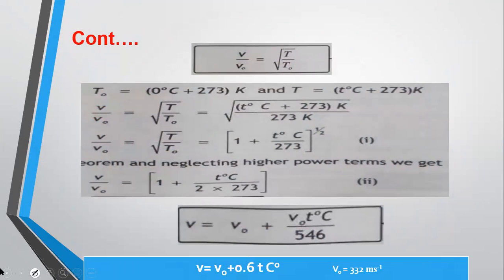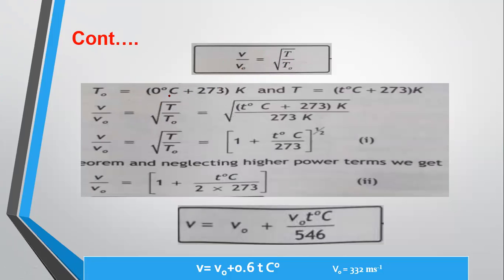Another thing, this V is the speed of sound at temperature T, and V naught is the speed of sound at 0 degrees centigrade. So at 0 degrees centigrade, the temperature will be T naught. So we divide both values: V equals under root T, divided by V naught equals under root T naught. So we get this formula.